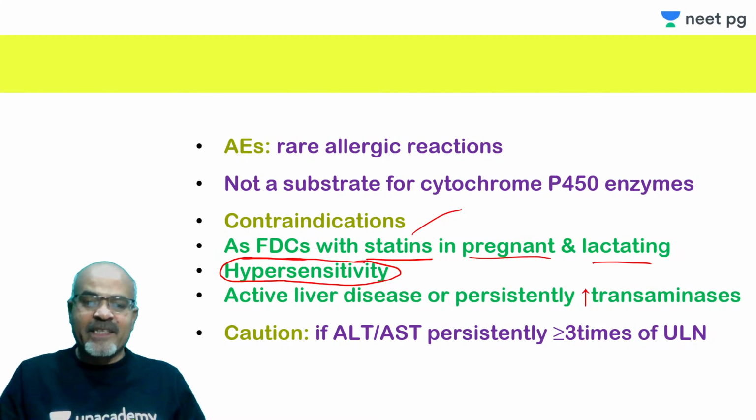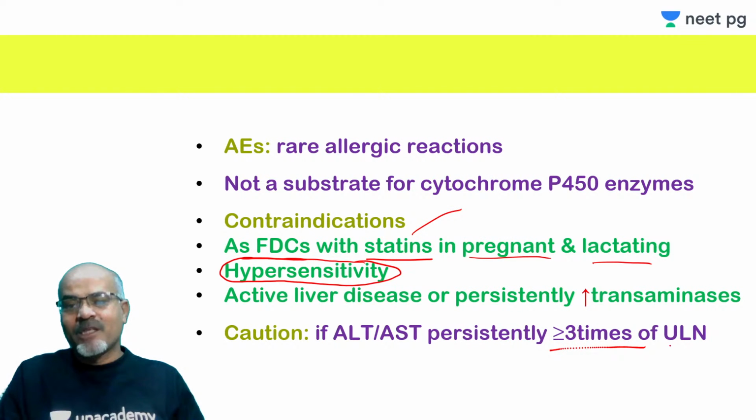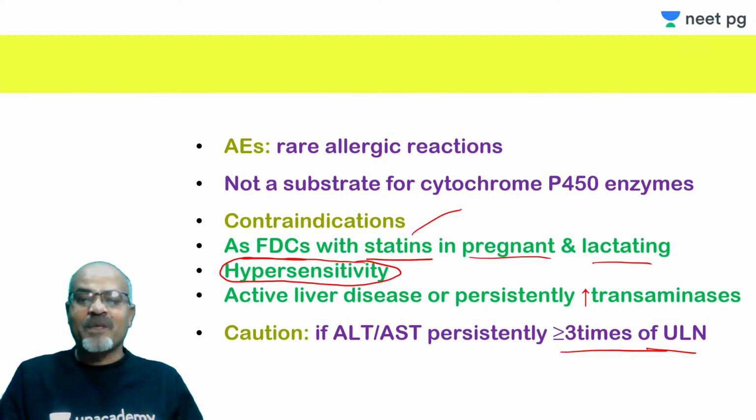So if ALT and AST remain persistently at more than or equal to 3 times the upper limit of normal. Upper limit of normal means, suppose you have usual values of 10 to 20. So the upper limit of normal is 20. So 60 or more will be considered 3 times or equal to the upper limit of normal.